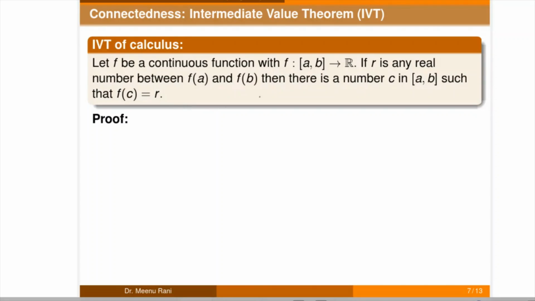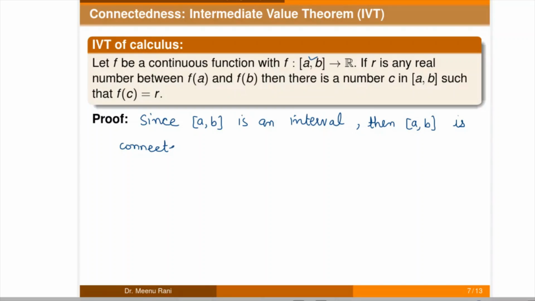So for the proof, we have been given the set [a, b] here, which is an interval, so since [a, b] is an interval, then it is connected because every interval is connected.